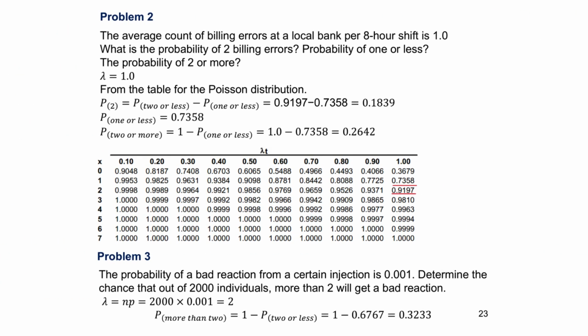Problem 2. The average count of billing errors at a local bank per 8-hour shift is 1.0. What is the probability of 2 billing errors? Probability of 1 or fewer? The probability of 2 or more?